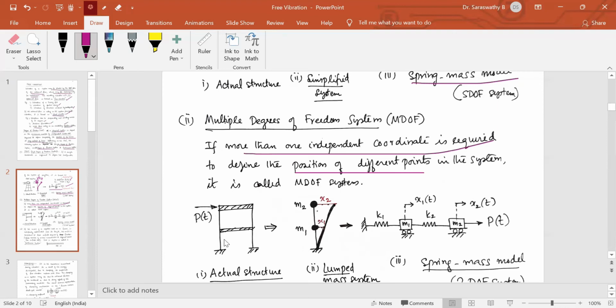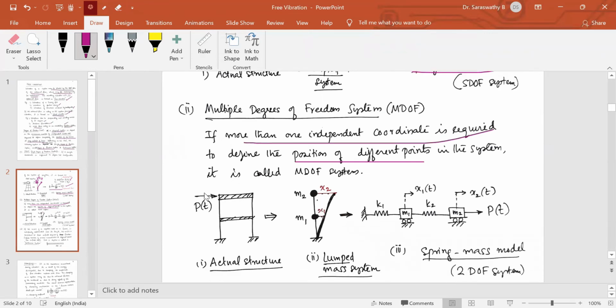Depending upon the stiffness of these two columns, this mass will move. The stiffness of this column, this much portion, is K1, and depending upon the stiffness of this entire portion, this mass will move. So this is the simplified model. The actual structure is simplified as a lumped mass system like this, with a vertical line representing the stiffness of the supporting structure. M1, M2 are the masses.